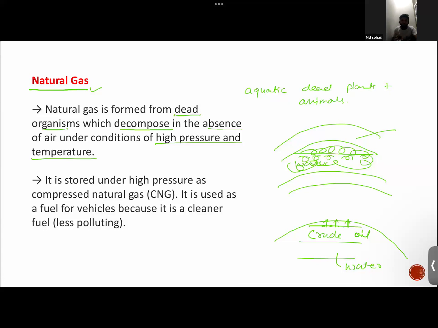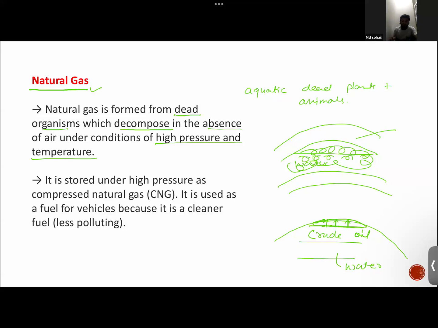That is how it happened. Although there was no space, the gases started rising from the decomposition of dead plants and animals, and gas will simply be found above the liquid material. So it is found above the crude oil, and it created a space there.